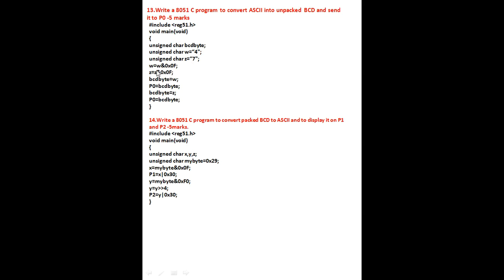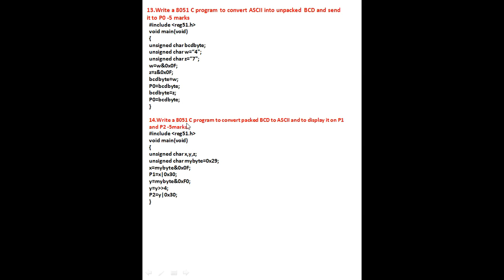This is the operation: w is equal to w AND 0x0f. That means this is 34; 34 ANDed with 0f gives only 4. Next again z is equal to z AND 0x0f, which means 37 becomes 7. Now w has the value of 4, that is going to be stored into the BCD byte, and displayed on P0. Same thing again, you have the 7 in the z variable, that is again stored in BCD byte. After that I am displaying that data also on P0. In this way I am displaying the two unpacked BCD numbers on port 0.